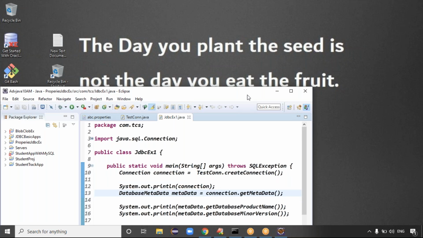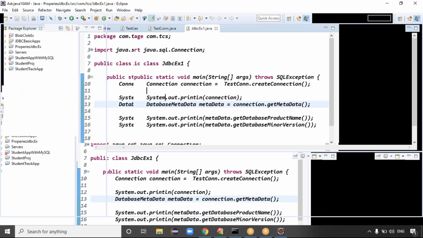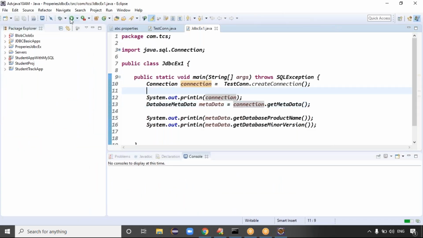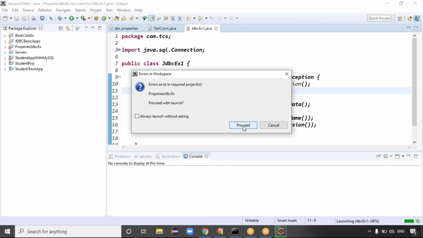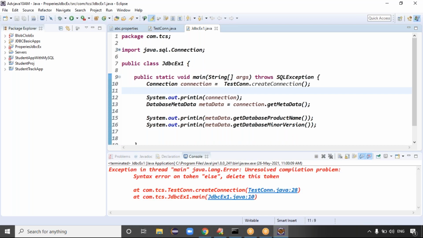At least you can run this code once. Sir, all the files are in the same package.